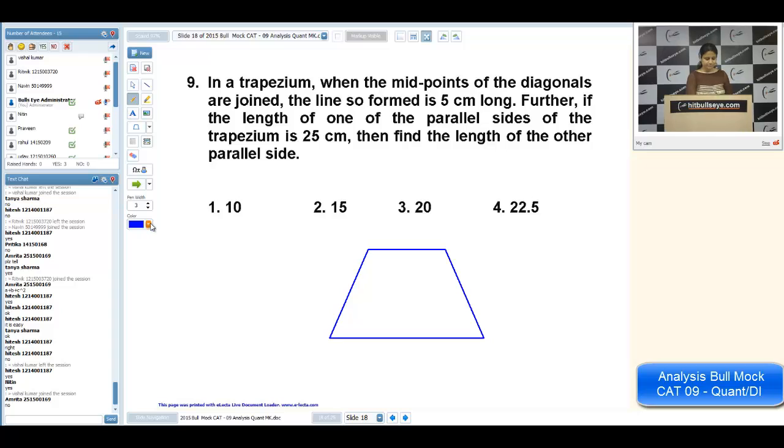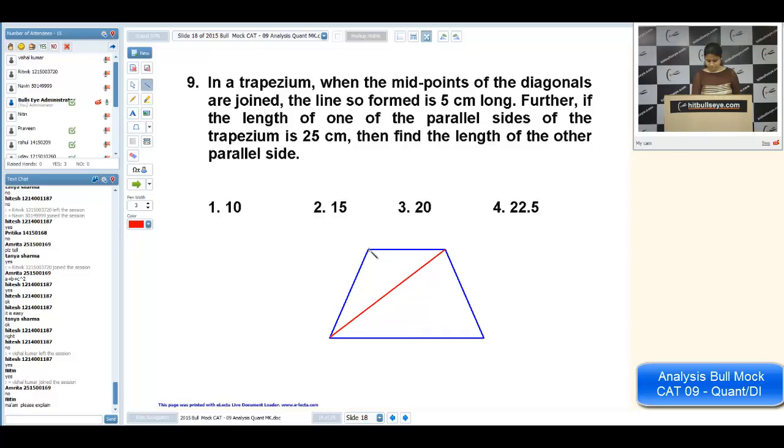In a trapezium, when the midpoints of the diagonal are joined, let my trapezium be A, B, C, D, and the diagonals are meeting at point E. One side is given as 25 centimeter, then find the length of the other parallel side. Since I can see the options, all the options are less than 25, so I'm taking the longer side to be 25. So we want to calculate the value of DC.